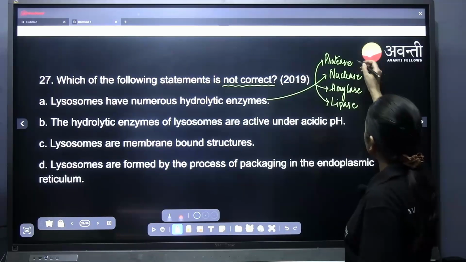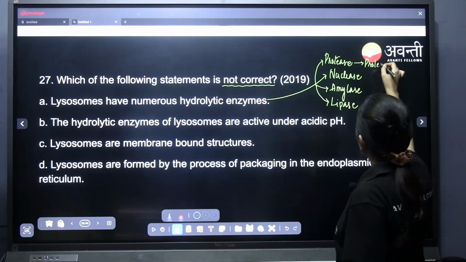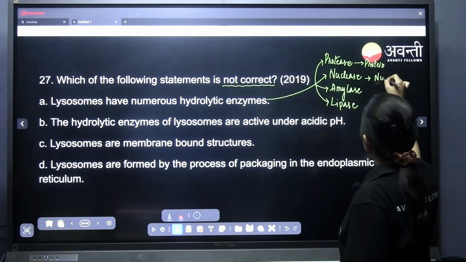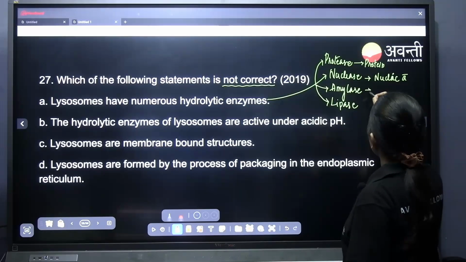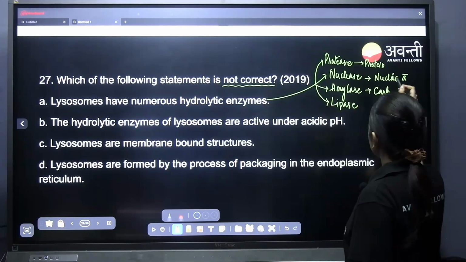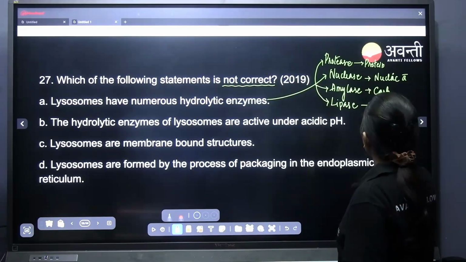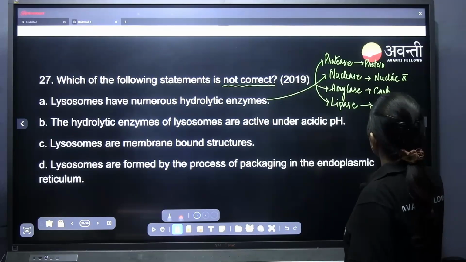These enzymes degrade: protease degrades the protein, nuclease degrades the nucleic acid, amylase degrades carbohydrates, any kind of starch, maybe glycogen, and lipase degrades the lipid.